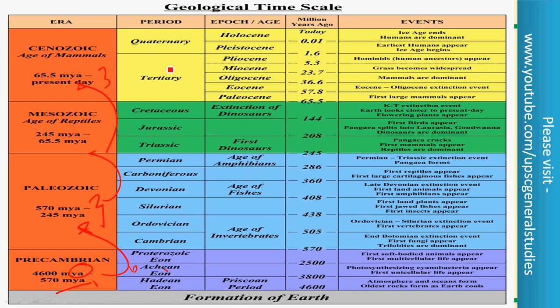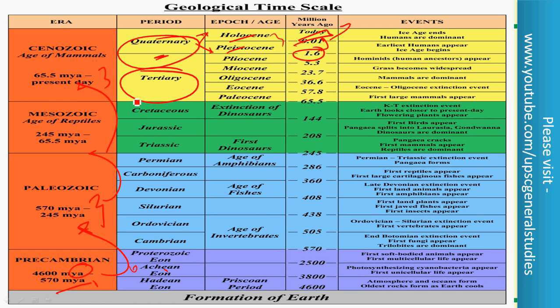This Cenozoic era can be divided into 2 important periods, the Tertiary period and the Quaternary period, and these periods can be further divided into epochs or ages. The Quaternary period again can be divided into 2 important epochs, the Pleistocene epoch and the Holocene epoch. The Pleistocene epoch started about 2 million to 1.6 million years ago and ended by 10,000 BC. The Holocene started in 10,000 BC and is still continuing.